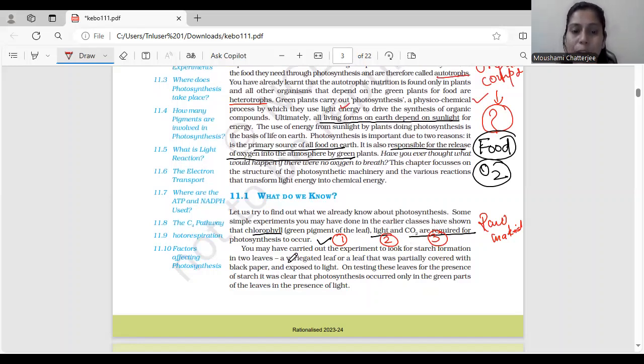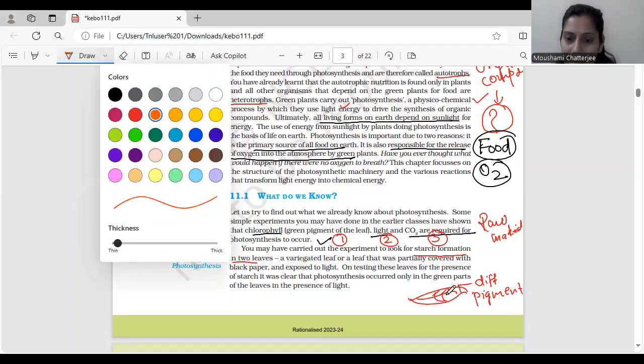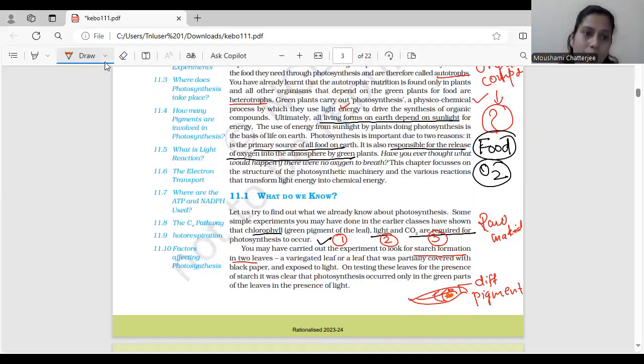So you have already carried out a few experiments. For example, the starch formation experiment, which we have already done in grade 10th, isn't it? In the chapter life process, जहाँ पे हमने एक variegated leaf लिया. A variegated leaf means there is a leaf which has different pigments. Variegated का मतलब होता है there are different pigments present in the particular leaf. The leaf is not completely green. It has patches of different colors of pigment. It could be orange, red, or any kind of pigment. It's not completely green. So that's a variegated leaf.